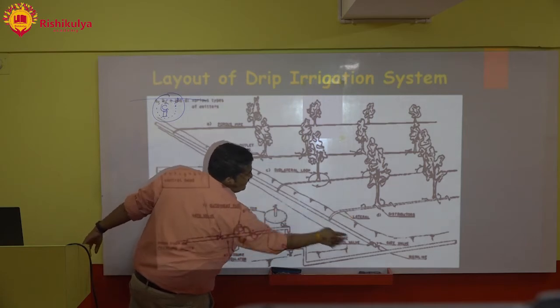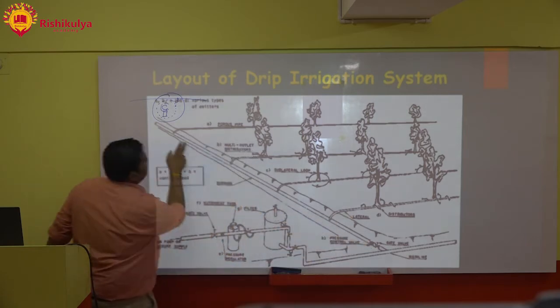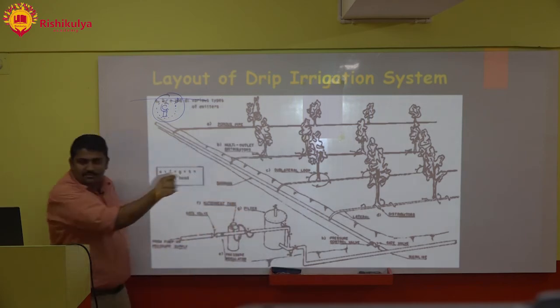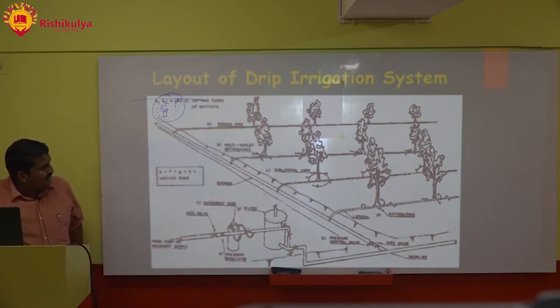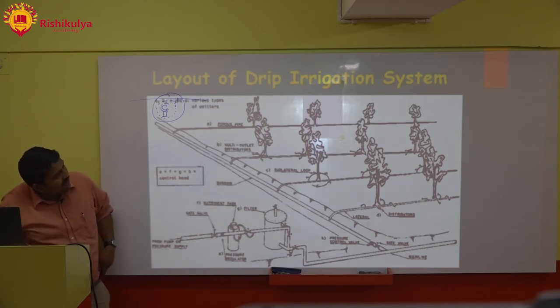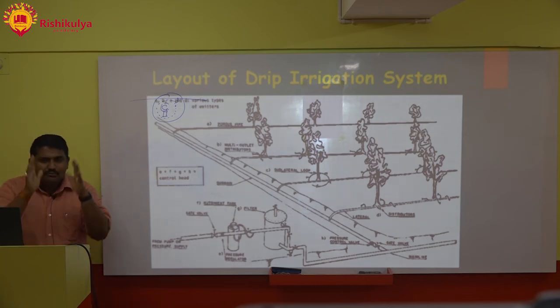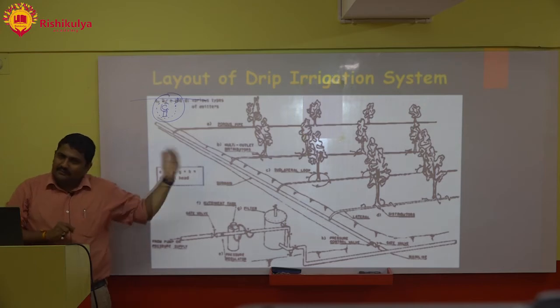See, this is the main line. This is submains. Then here laterals are there, for distribution purpose, है ना? You can see here, this is submains. Then here sublaterals are there. Then distributors are there wherever your plants are located. See here, distributors are there in this region where the water gets distributed. So you need to draw this in a block diagram format, and it will fetch you good marks.